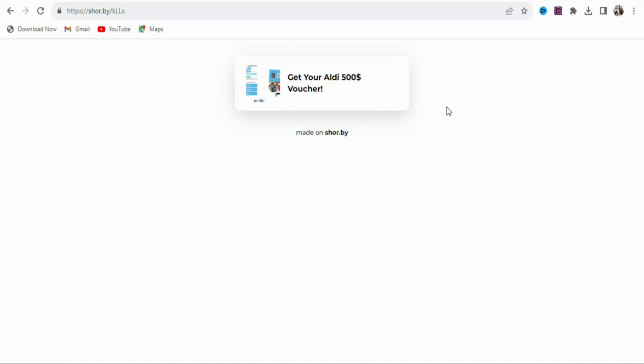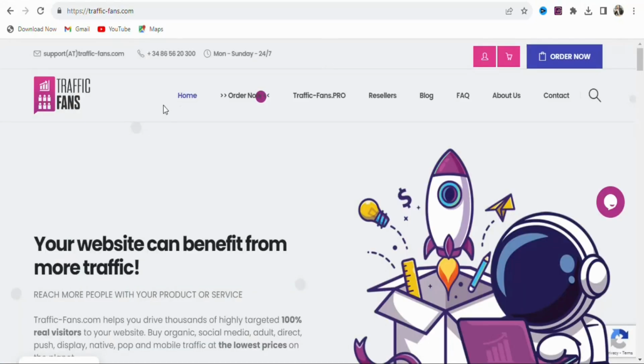So now the next step is that we are going to promote this landing page so that we can get people in Australia to click on it and then enter their mobile numbers so that they can stand the chance of winning Aldi $500 voucher. Once they enter their mobile numbers, whether they win the offer or not, we are going to be paid $10.27. So the next step is that we are going to come on this website, trafficfans.com. This is one of the websites that you can buy traffic at a cheap cost.